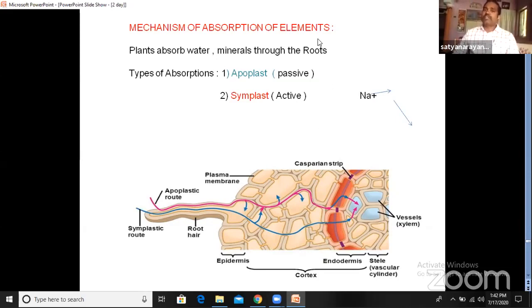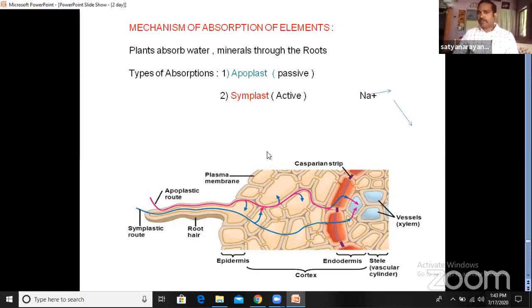This pathway is called the apoplastic pathway, the pathway where minerals and water do not cross any membrane. It does not require any energy, and it is also called the outer space pathway. It is a very fast pathway because they are not crossing any membrane. If the water molecule wants to cross a membrane, it requires certain energy and time also. So in the apoplast, they do not cross any membrane, and the absorption of water and minerals becomes very fast when compared with the symplastic pathway.